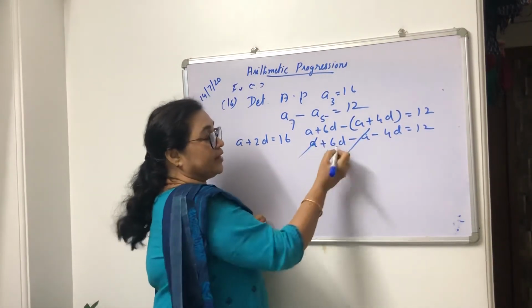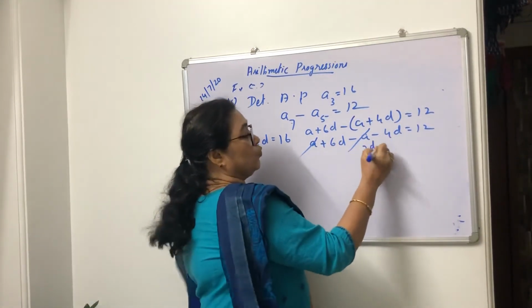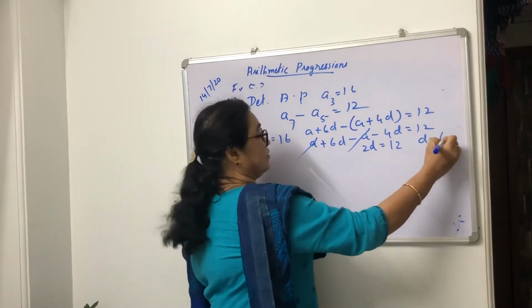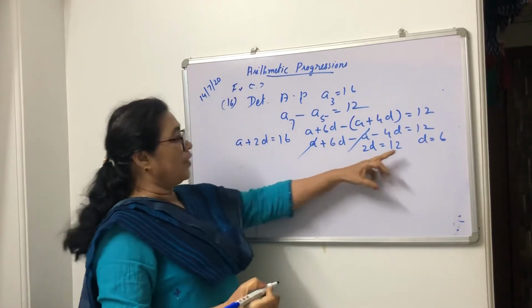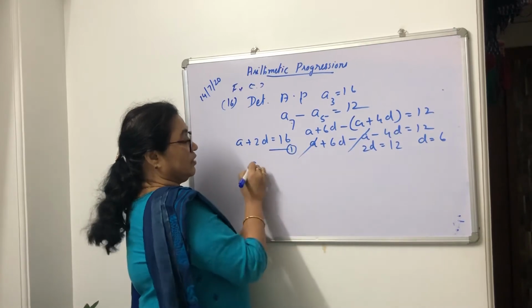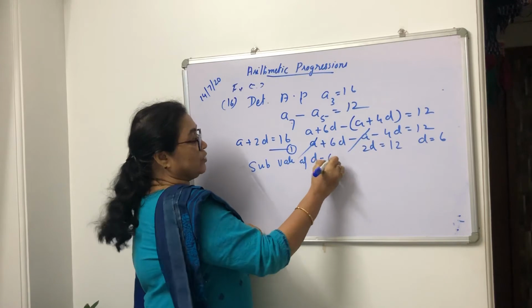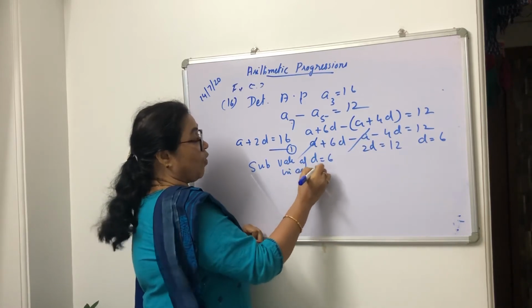So this will be cancelled. 6D minus 4D is 12. So it is 2D is 12 and D is 6. So now see, you got D is equal to 6. This is equation 1. Substitute the value of D equal to 6 in equation 1.